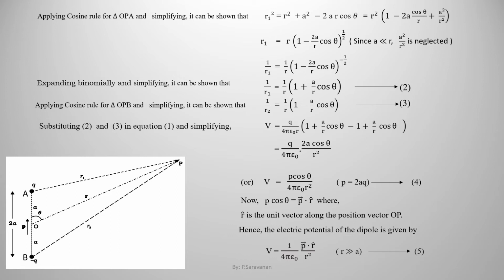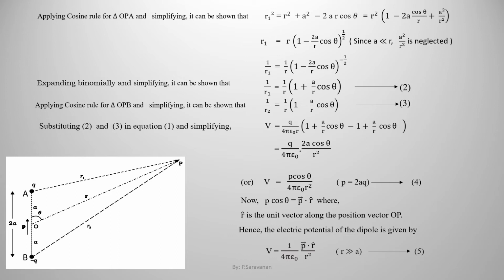Therefore, V is now equal to Q by 4 pi epsilon naught R into 1 plus a by r cos theta minus 1 plus a by r cos theta. 1 and minus 1 get cancelled. A by r cos theta plus a by r cos theta will become 2a cos theta by r.